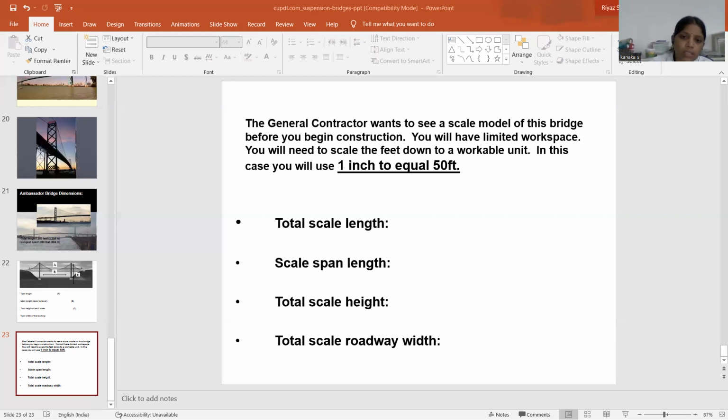So the total distance is the length of AB, BC, CD and DE, which is covered by the span. So next one is cables. A cable is subjected to a uniformly distributed load along the horizontal span. So the shape of the cable, let ABC be as shown in the figure.